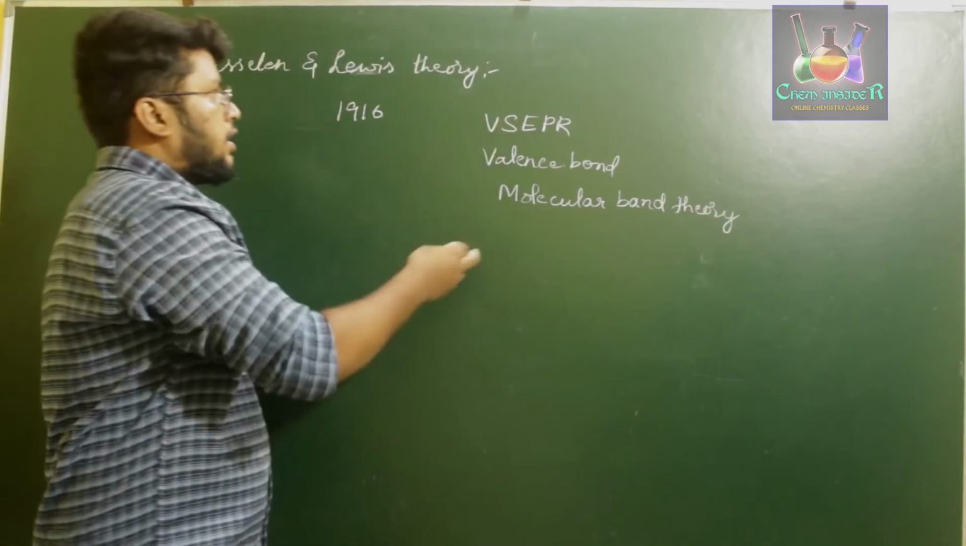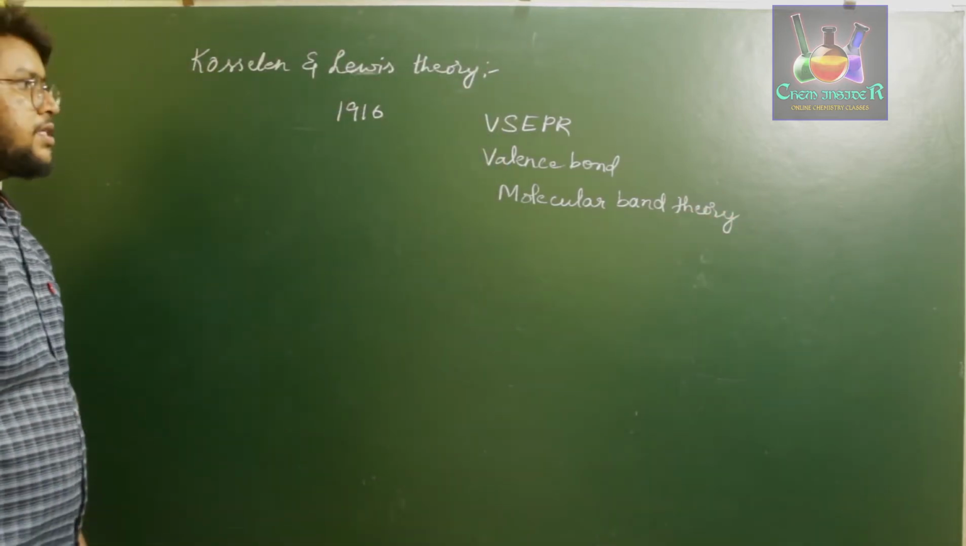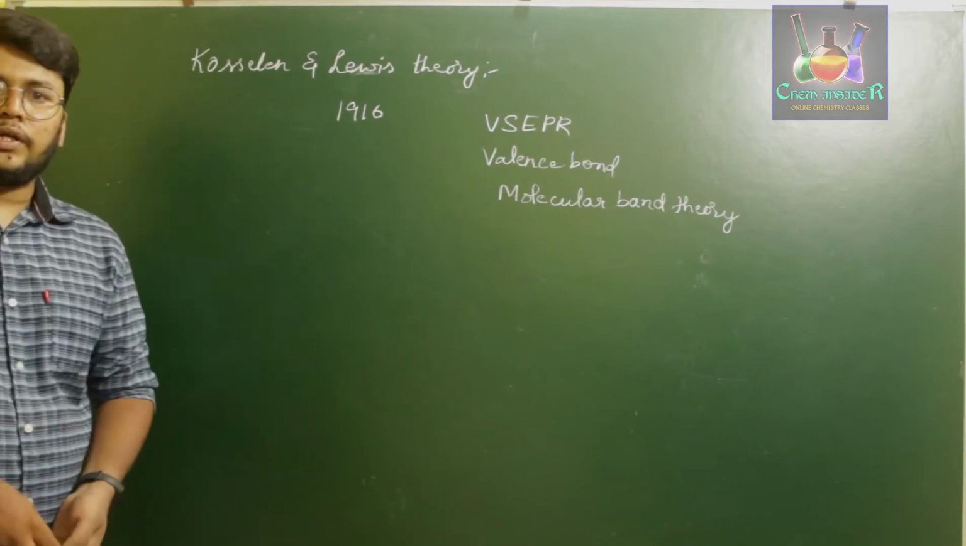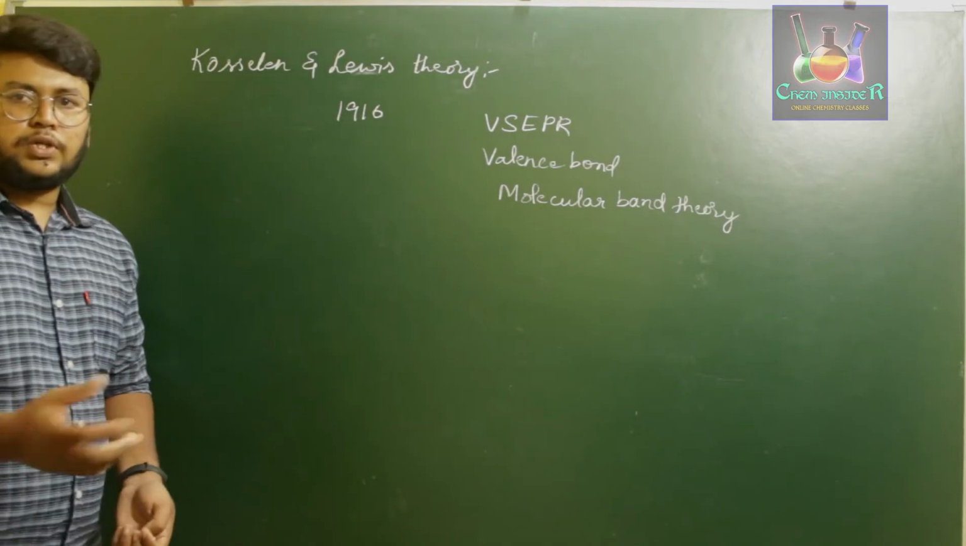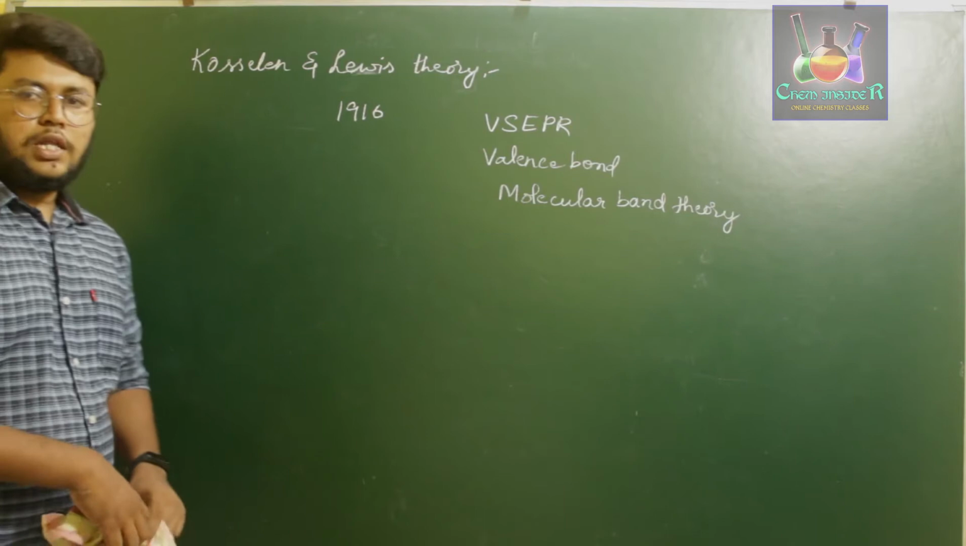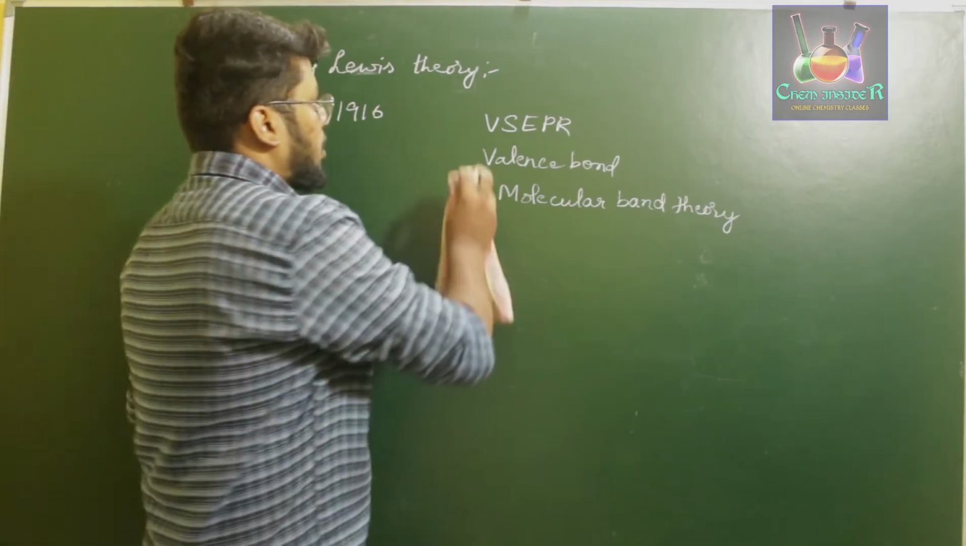So these are the different theories which were proposed by several scientists in order to explain the chemical bonding involved in the atoms in the periodic table. So first we are going to discuss the Kossel and Lewis theory for chemical bonding.